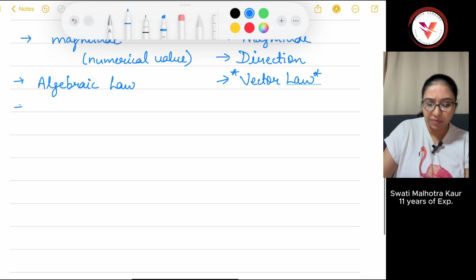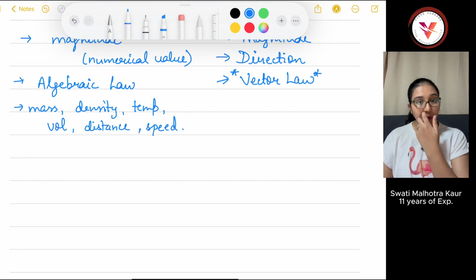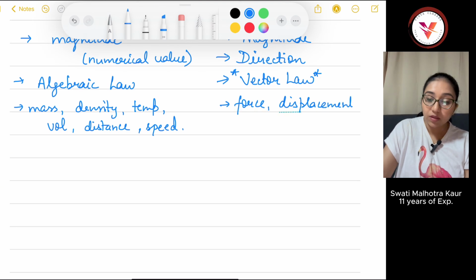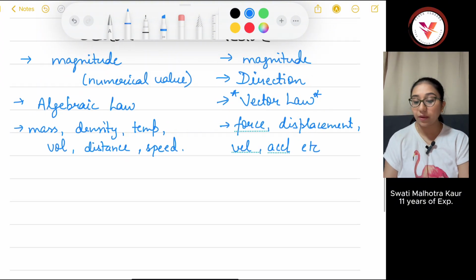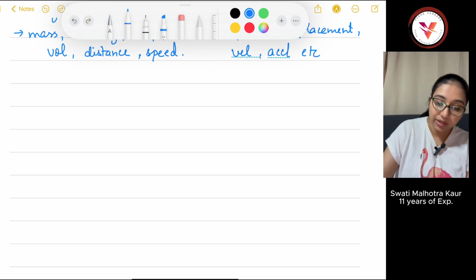Scalars have only magnitude. Mass, density, temperature, volume, distance, speed, etc., are all scalars, and force, displacement, velocity, acceleration, etc., are vectors. You will learn this. Okay.